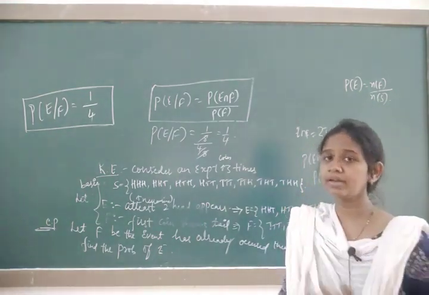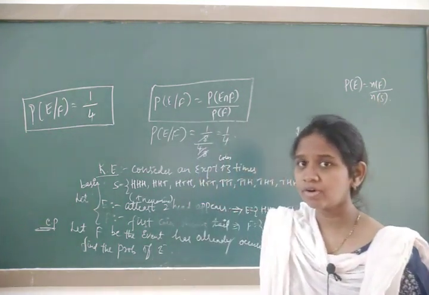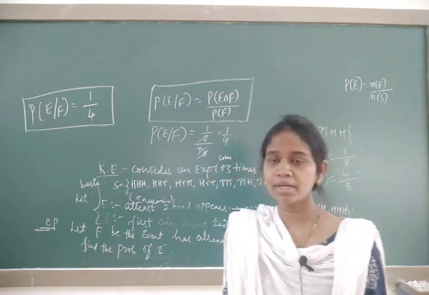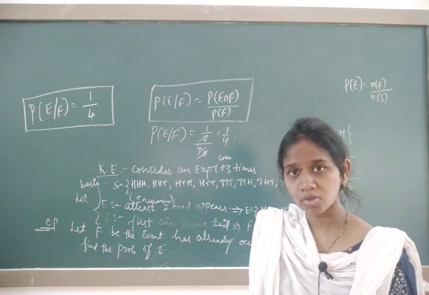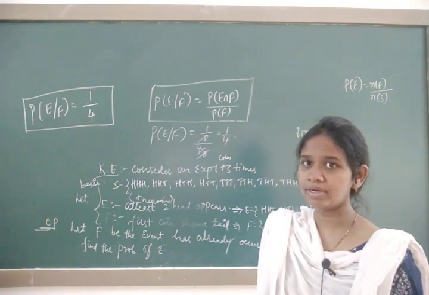So I'll explain again. What is conditional probability? First of all, we have a random experiment. Let us take two events, minimum two, and think that one of the events has already occurred. Now find the probability of the remaining event.